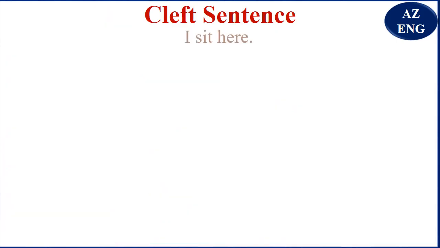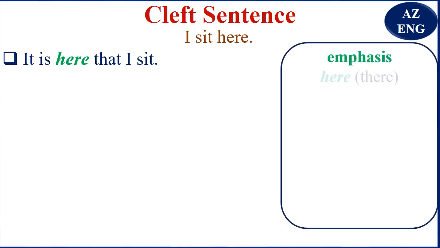So here we've got, I sit here. This is not a cleft sentence. But you see this? It is here that I sit. You see that the emphasis is on here, which means it's not there. You understand the person is talking about here. The emphasis is on here, not there, or something like that.